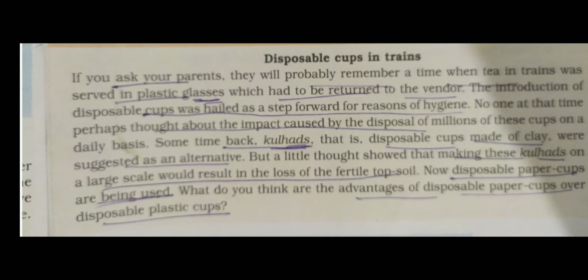So plastic glasses are also non-biodegradable and cause pollution, and the kulhad also loses the fertile topsoil. We have an alternative solution here, and that is that disposable paper cups are used today. To reduce garbage, it is necessary to use substances which can be decomposed easily instead of non-biodegradable substances. So this is about managing garbage. Garbage has to be decomposed.